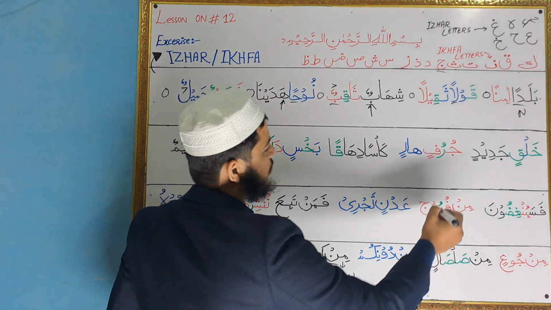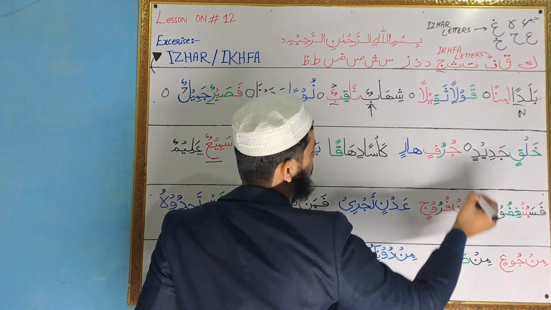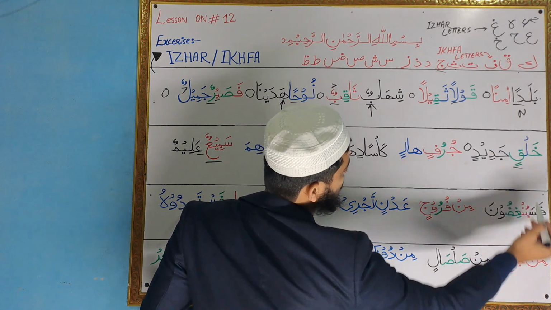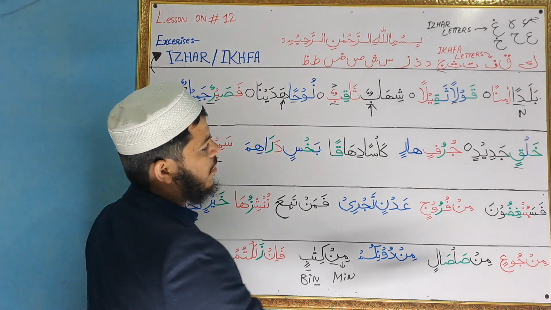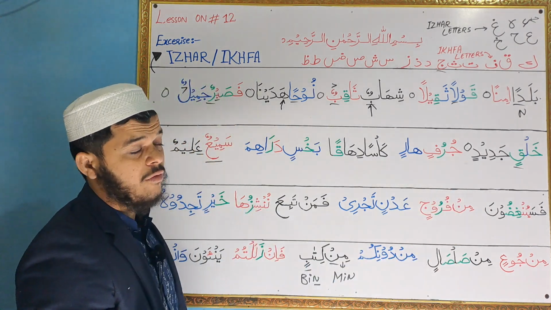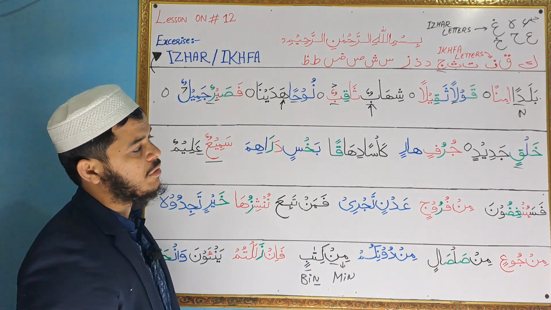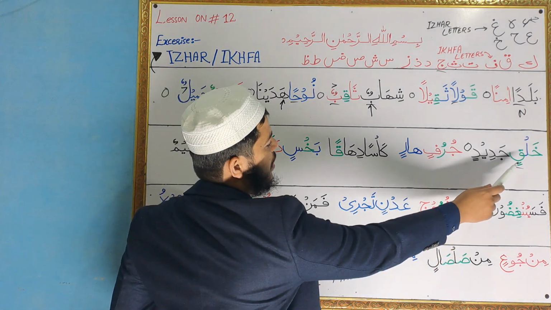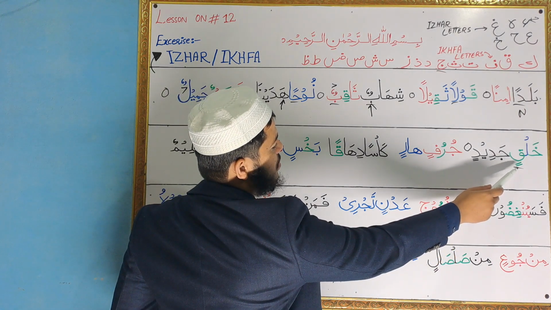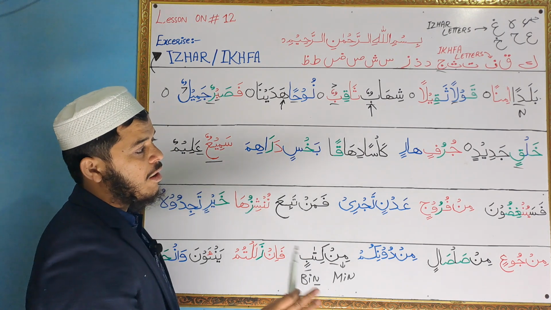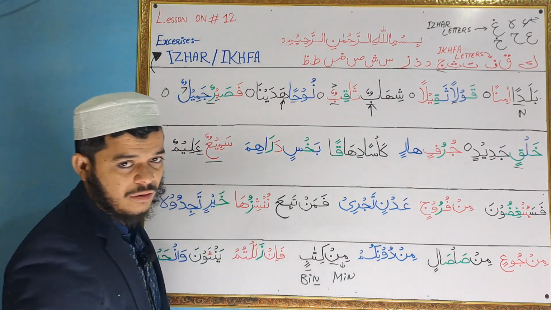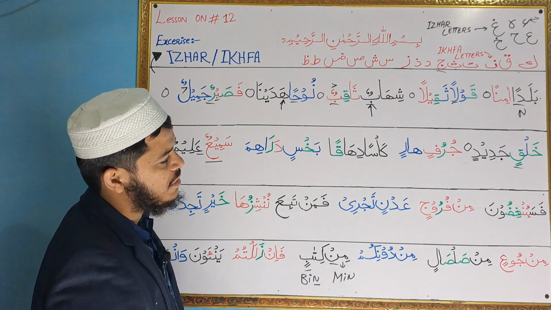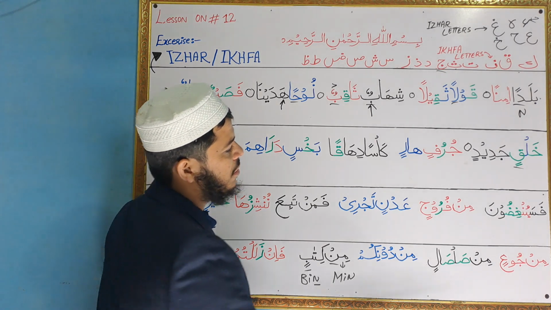Next, okay, we have to focus on this qaf with tanween. I mean the last letter, there is no letter after it, so basically we will not focus on that. We will just focus on this one, because it's in the middle and after it there is a letter present. So for the last letter, there is no letter after that, so the line ends there, or you can say the word ends there.